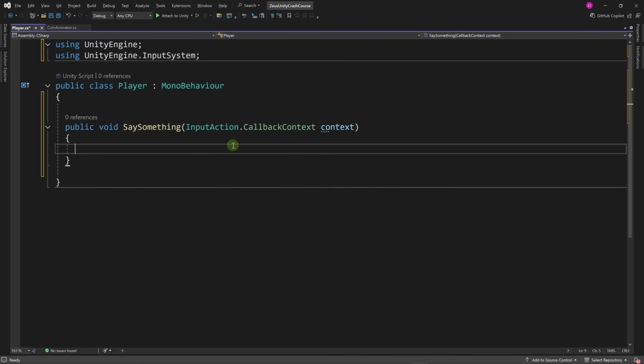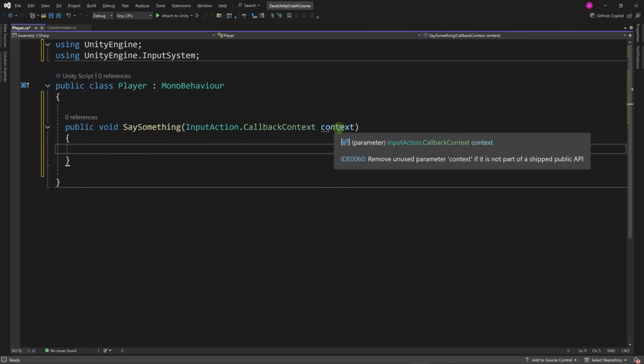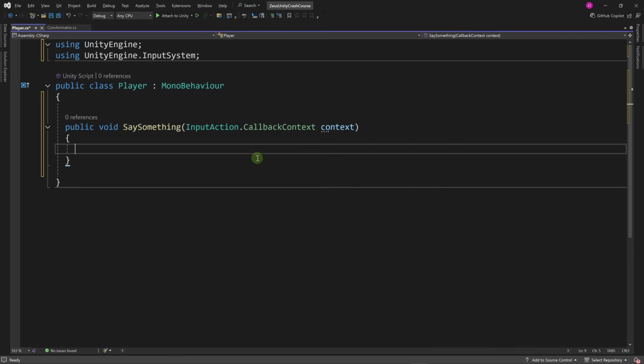The parameter is of type InputAction.CallbackContext, and let's give it the name context. When you declare a method like this, it will expect a parameter of this type. So when you call this method SaySomething, you can't just do it like this. You have to give it something between these parentheses, but we're not going to do this ourselves. It's the input system that's going to call our methods.